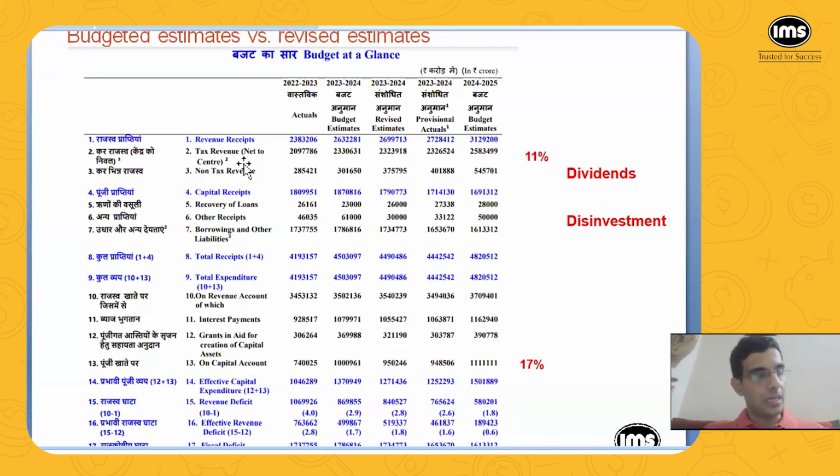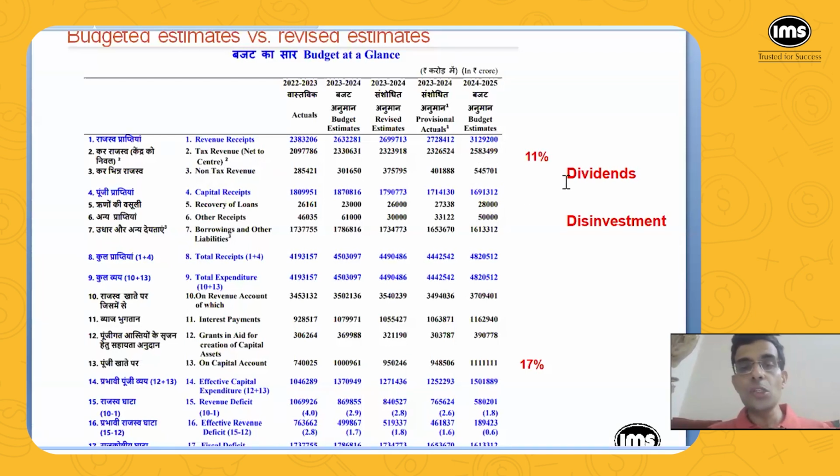So I think the current recommendation of the Finance Commission is that some 45% of the revenue of the government of India should be shared with the state governments. So the central government gives a certain amount to different state governments. That is about 45% of the total tax income of the government. So whatever number that we are seeing here is net to the center. That is after sharing that 45% with the state governments, which is expected to be 25,83,000 crores, which is again a huge amount.